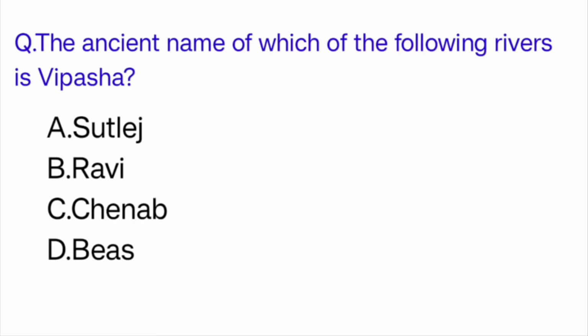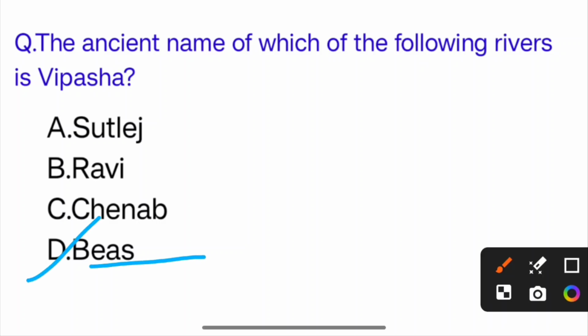The ancient name of which of the following rivers is Bipasa? Options are option A Sutlej, option B Ravi, option C Chenab, option D Beas. So the correct answer is option D, Beas.